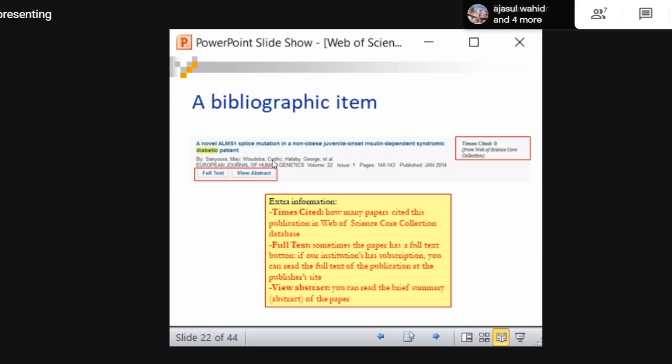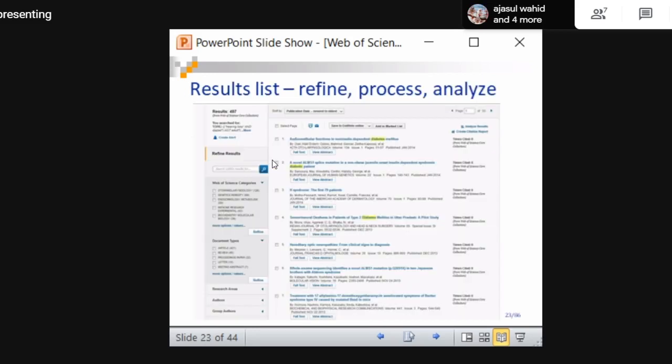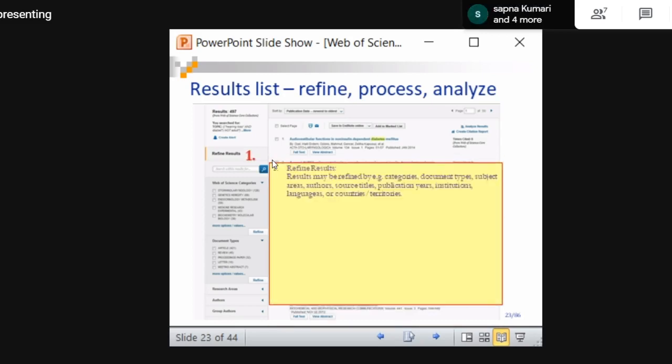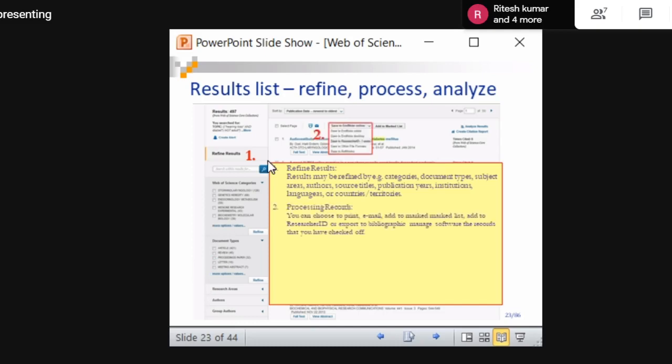When you click, the abstract will be there. Okay, so in the results list, you can refine, process and analyze the results according to your need. This part is called refined results. You can refine it according to document type, according to authors, like that. You can process your records. How will you process? Either you want to download it in Excel format or save it to EndNote.